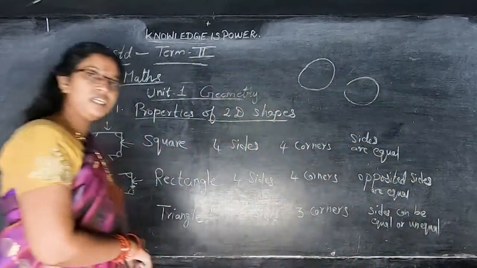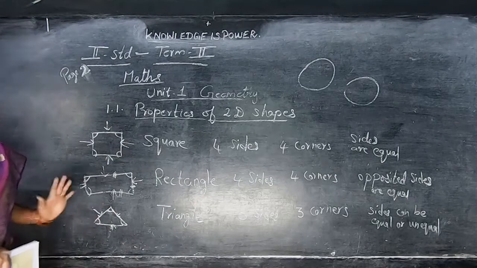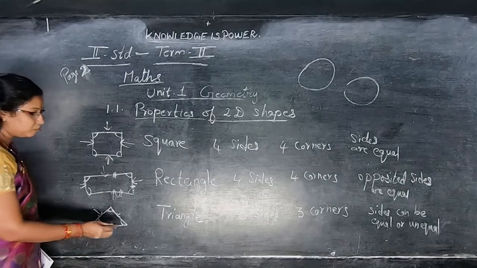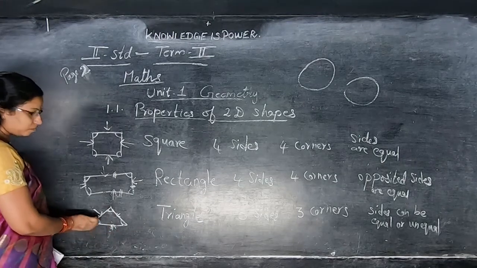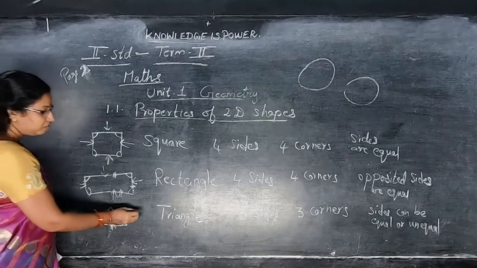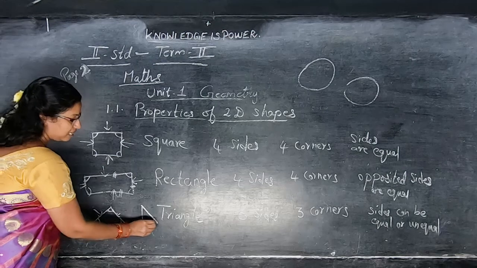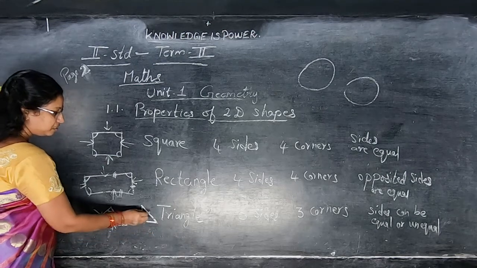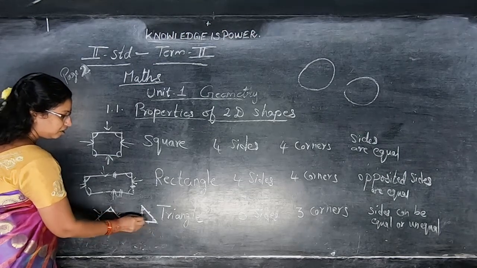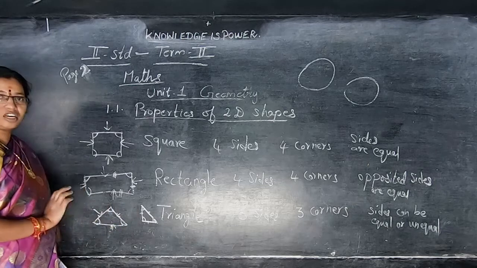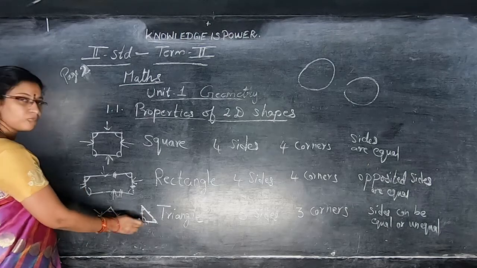See here, another triangle I am going to draw. For this, sides are equal. For another triangle, sides won't be equal. This has 3 sides, 3 corners, but sides are not equal for this triangle.